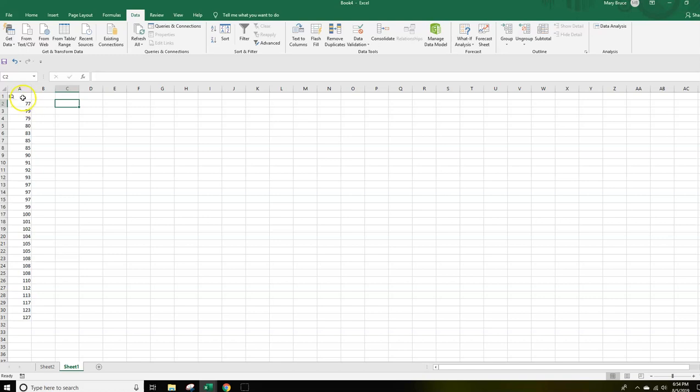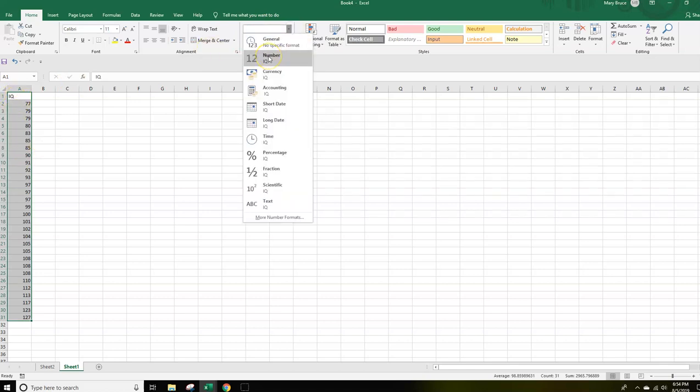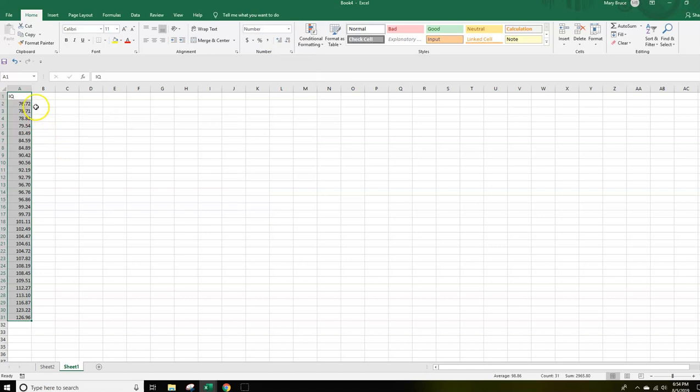In fact, if I were to highlight these and go up here to home and go to this number section, after highlighting these, then clicked on number, notice you see that it's already showing them to 2 decimal places. And in reality, they really even go to more decimal places than this. This is all just formatting issues in Excel.